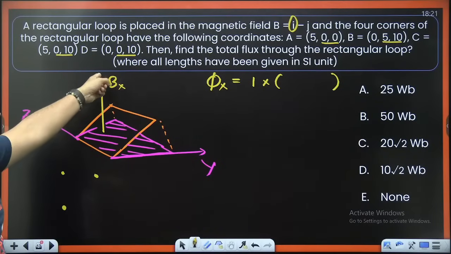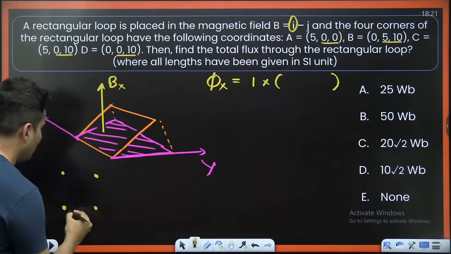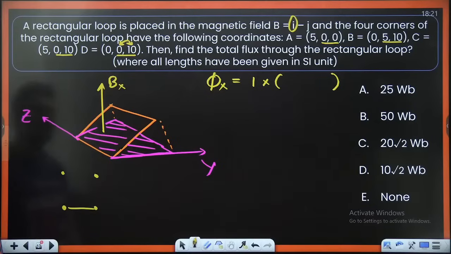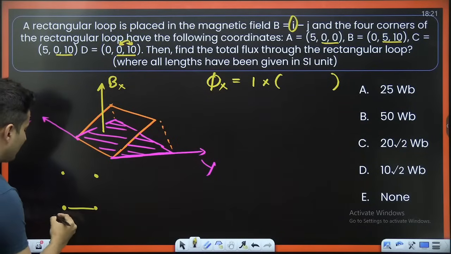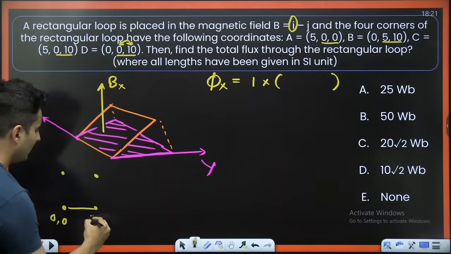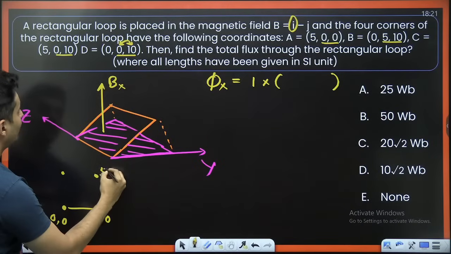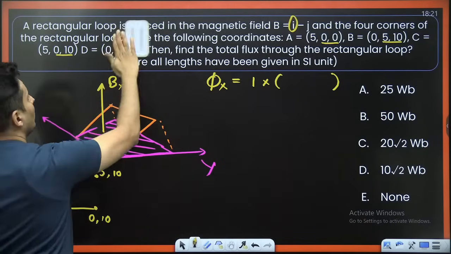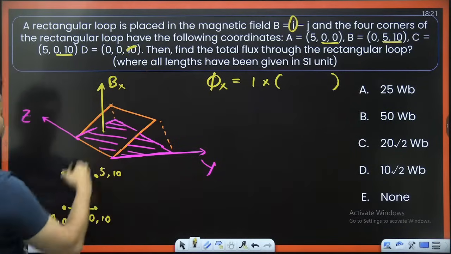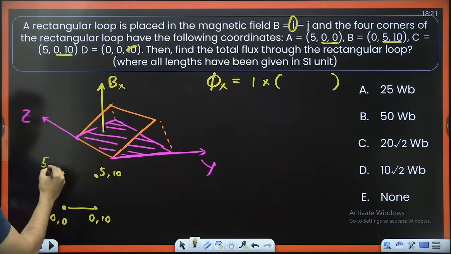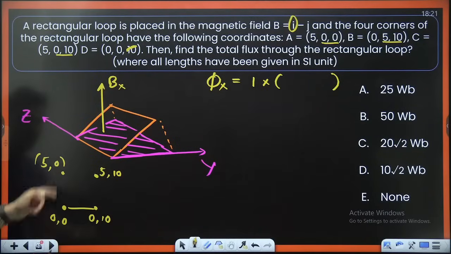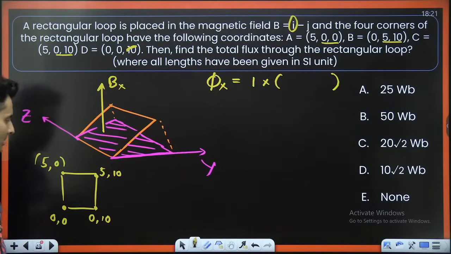I think this should have been 10, 0, not 0, 10, or else it will not work. I think this 10 was supposed to be first and 0 was supposed to be here. So it's like 0, comma 0. Then it will be like 0, comma 10. Then it will be like 5, comma 10. And maybe this was 0, comma 5, or 5, comma 0. So this kind of coordinates is possible.